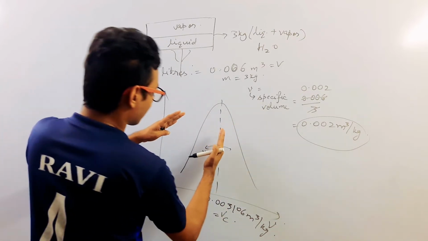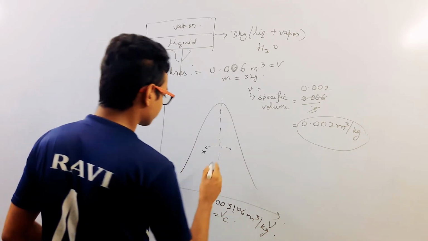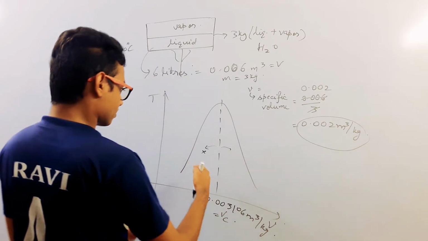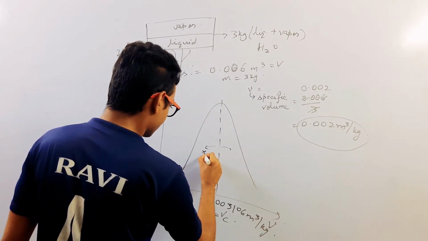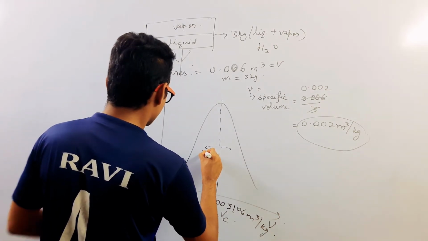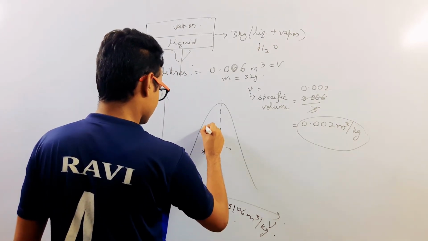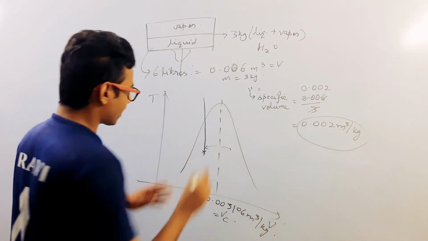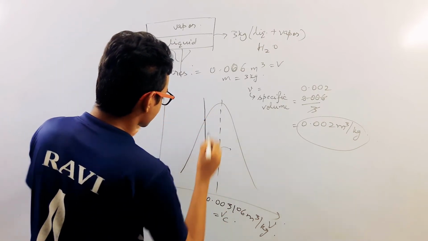So if we are to this part of critical volume and if we are going to heat it, then obviously the temperature will rise and we will go like this. So we are approaching towards the liquid side, saturated liquid side.